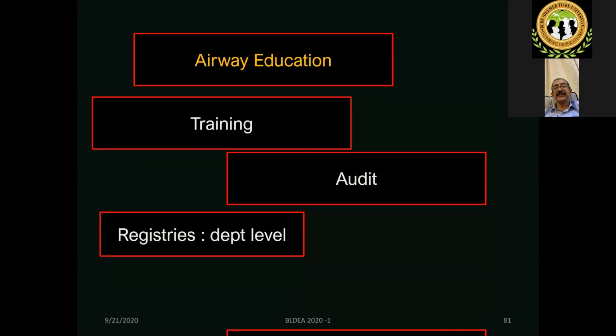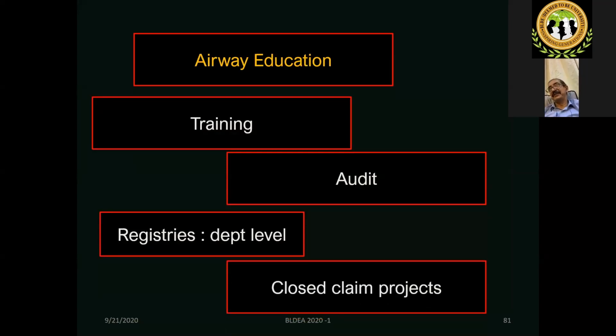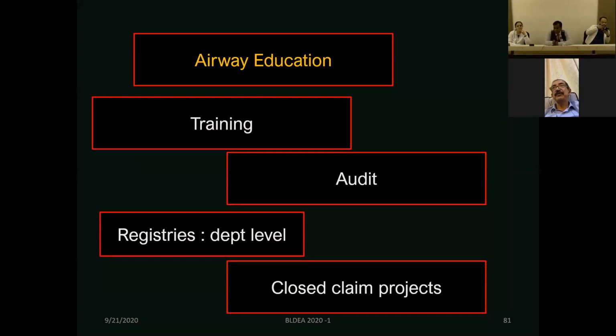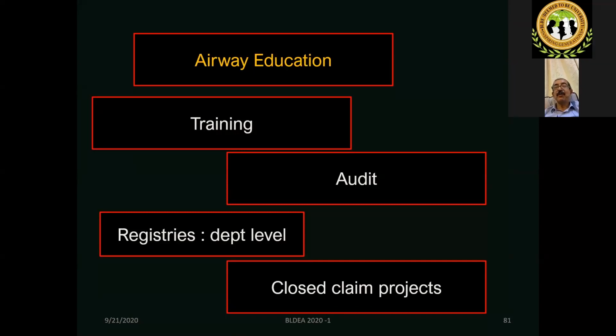You must look into registries, and a department can have a registry. In our department earlier in KSAG, we started an airway registry, which proved to be quite useful. One was a regional anesthesia registry, the other was an airway registry. So you can generate a lot of data about your own department's activities, which will be more authentic than reading from NAP4 or DAS or anything. I'm sure this will be done in your department in coming times. And closed claim projects are some ways of inviting anonymous reporting of events. So I think I'll just summarize with two slides.